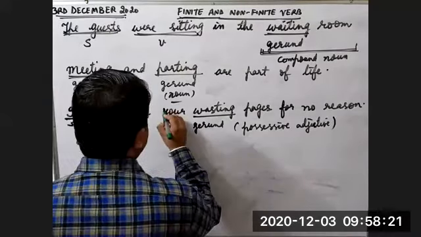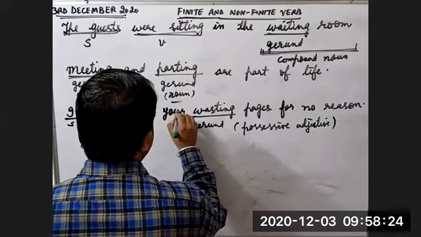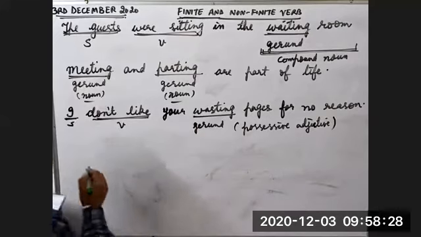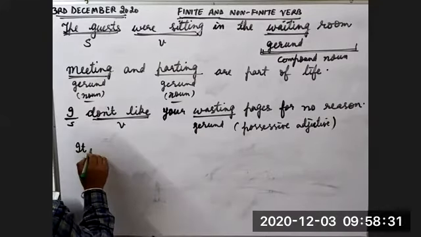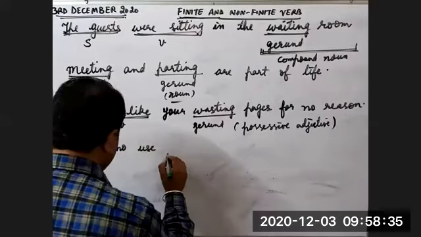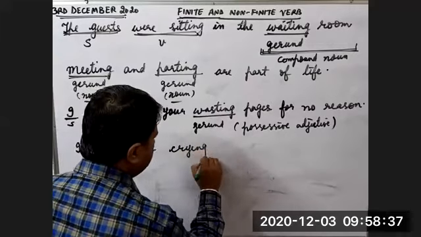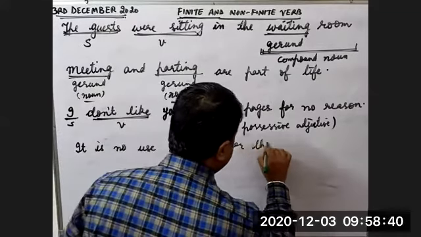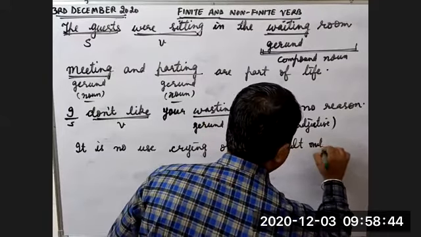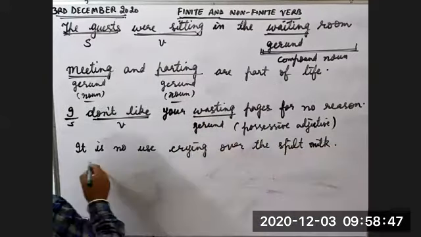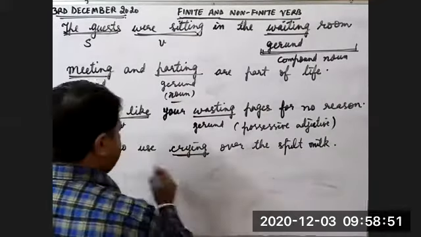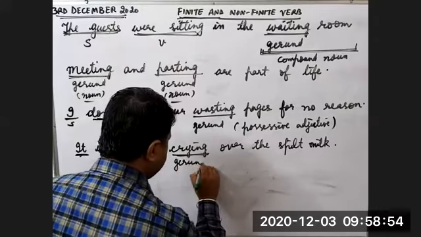Yes, your is also an adjective here. It is no use. Next example: it is no use crying over spilt milk. Spilt milk means which is already gone. So here it is used as a noun, but here it is used with it.